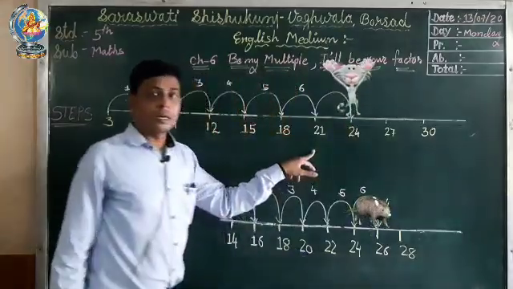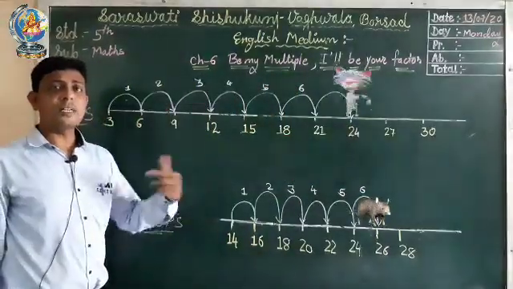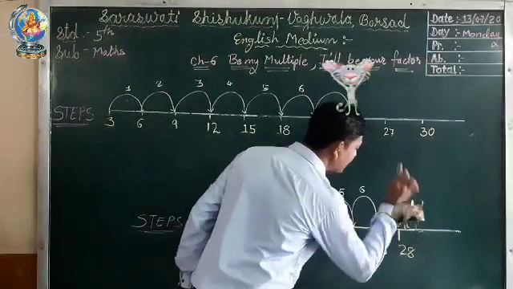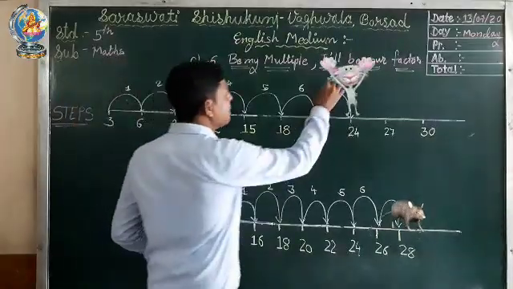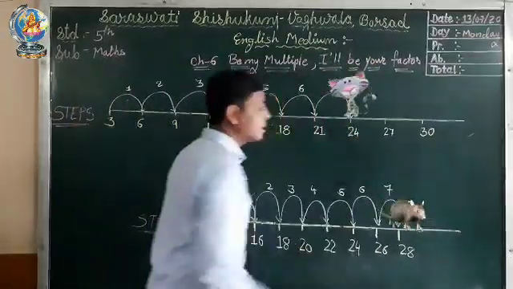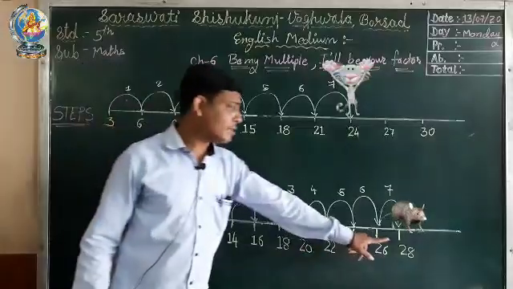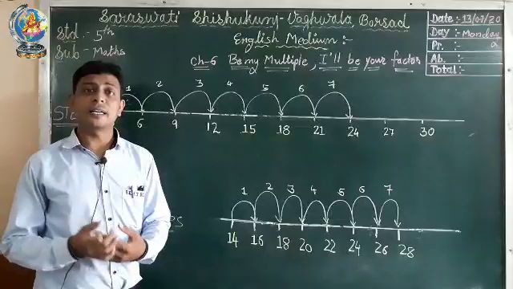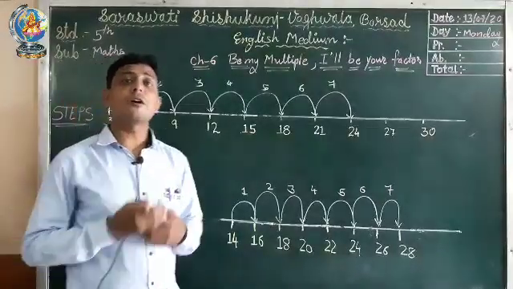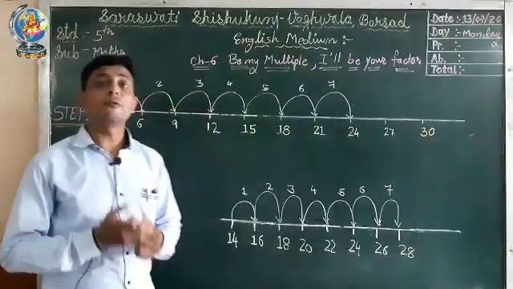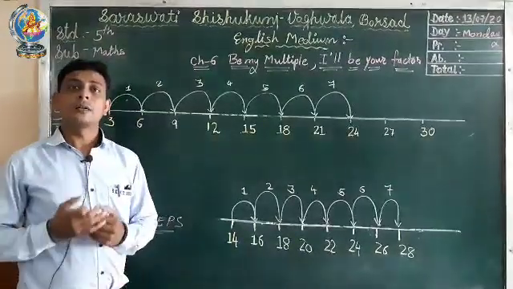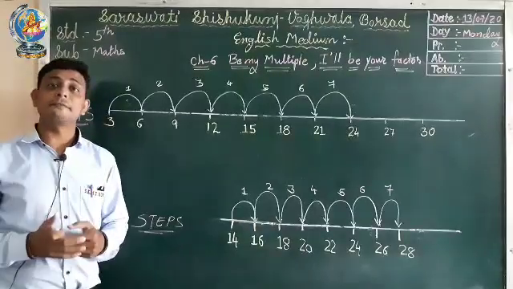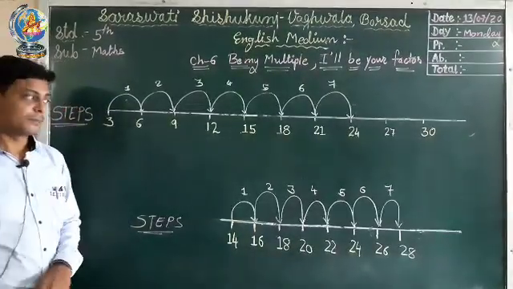24. Now the mouse will jump 2 steps at a time and it will reach which number? 28. This is the 7th jump. Now you can see here the mouse reaches step 28. So we have learned in the paragraph that when the mouse reaches step 28 it goes into the hole. So from this we can say that the mouse gets away safely from the cat.